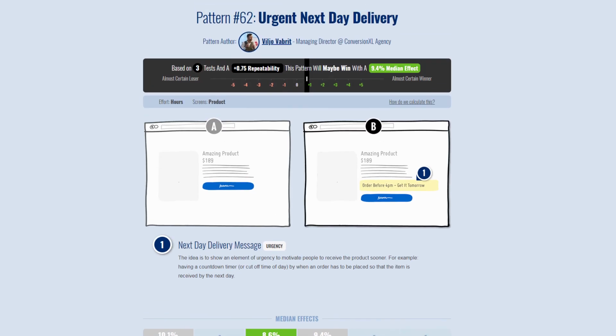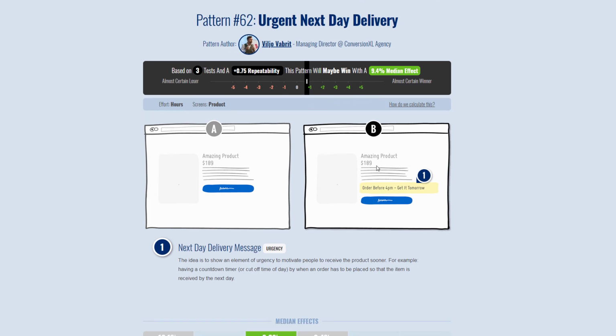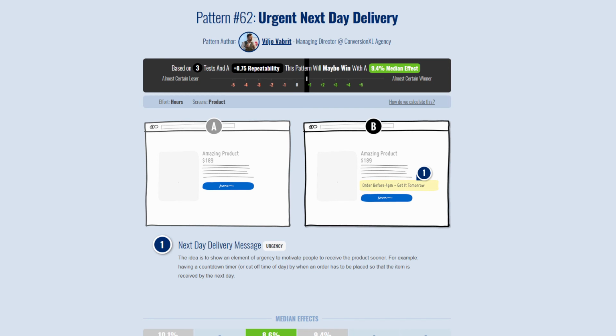Here's another one, more of an e-commerce type of pattern, a suggestion for using urgency and informing users when they can receive a product or service if they take action sooner rather than later. Sometimes this is tied to shipping and trucks leaving, needing to make an action before a given time slot.